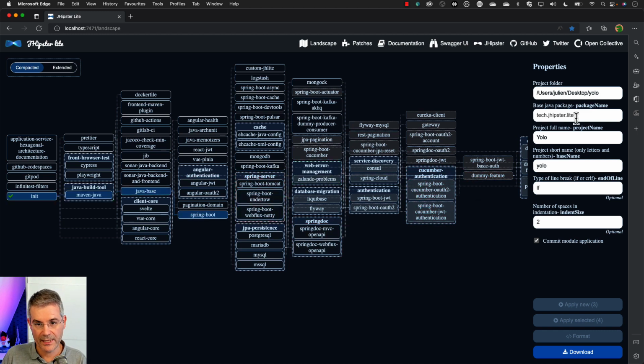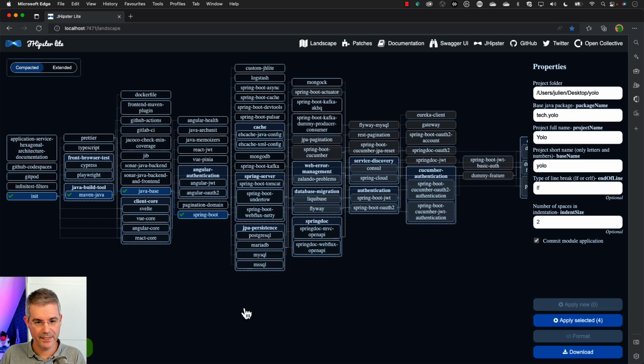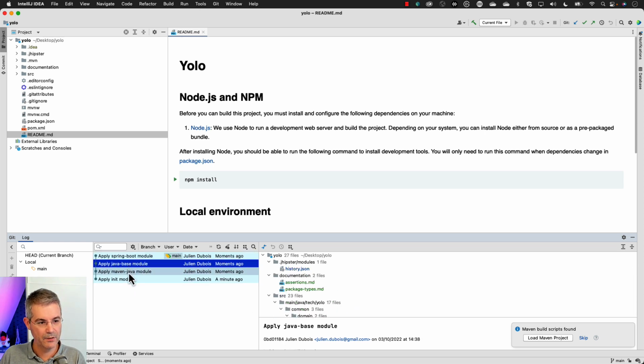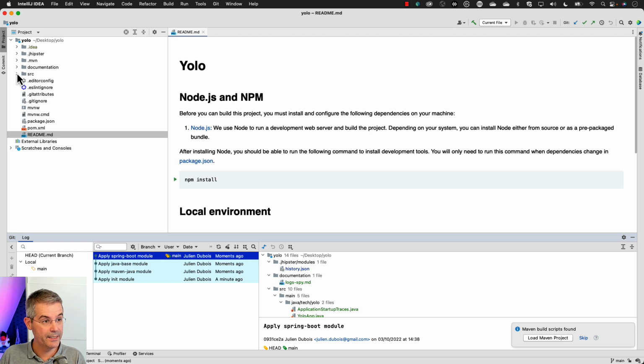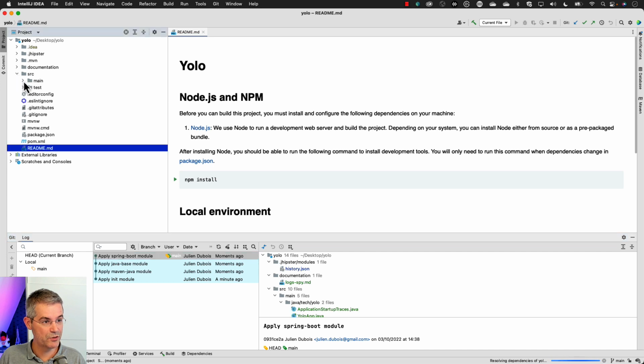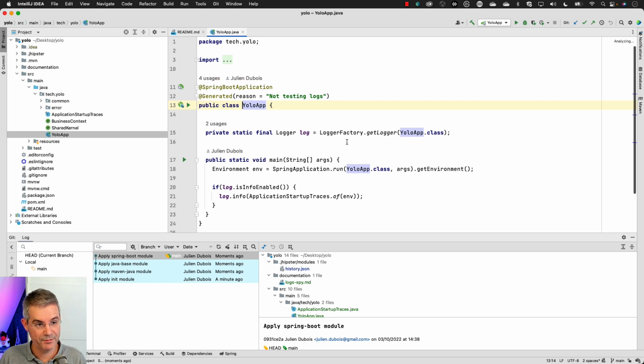I now need to give it a package name for my Java app, because now it's a Java app. I'm going to apply those 3 new packages. They've been applied. Let me go back to IntelliJ here, and in Git, we see those new modules which have been applied. IntelliJ saw it was a Maven project, so now it's seen as a Java project, and I can just open it up, and my app is a Spring Boot app that I can start. IntelliJ immediately recognized it as a Java application, so I can start my app and enjoy my application.